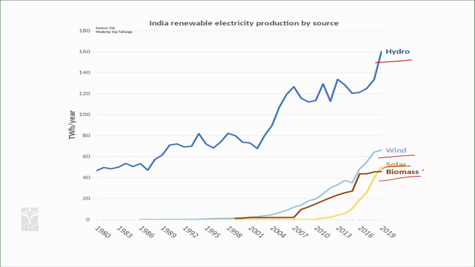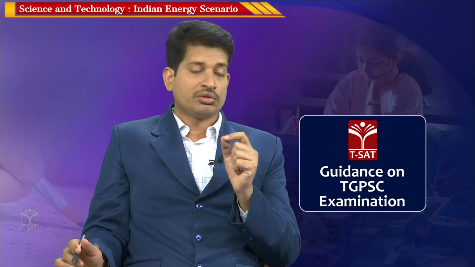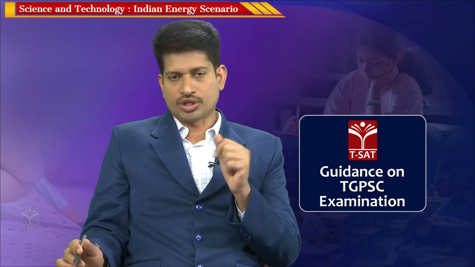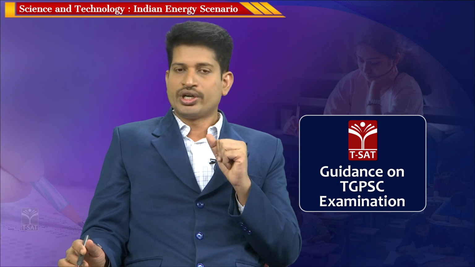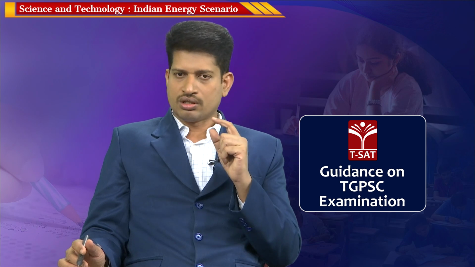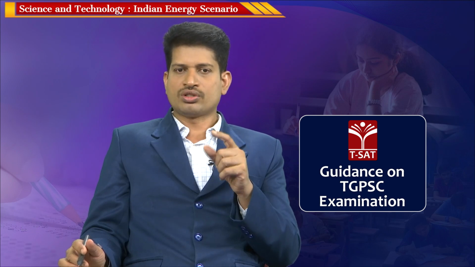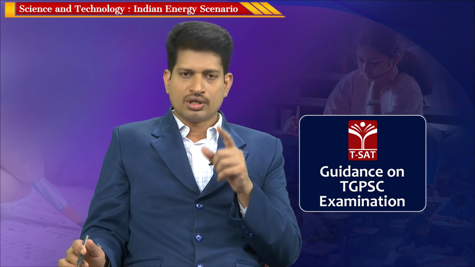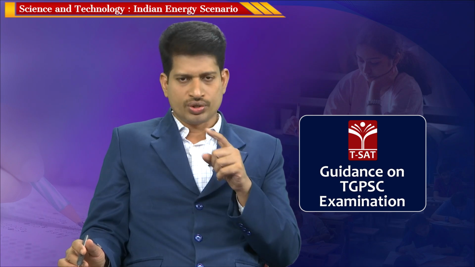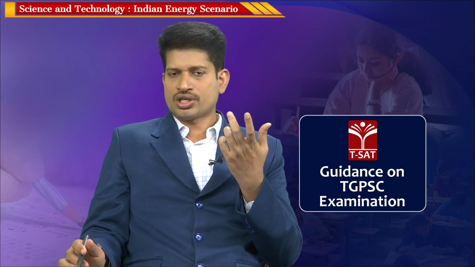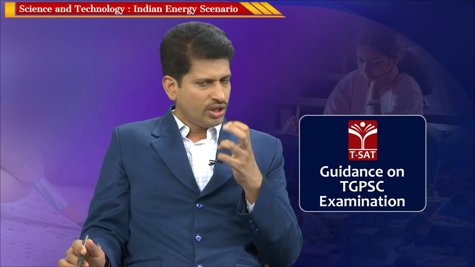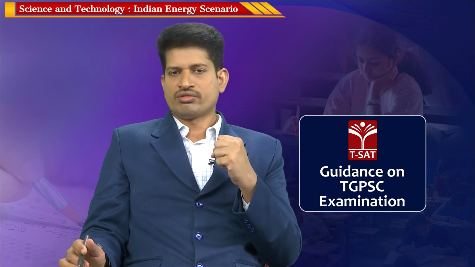Overall, the trend you can observe is a gradual increase in renewable sources of power generation, but still we need to reduce the dependence on fossil fuel. The disadvantage of fossil fuels is that they are not renewable and they are responsible for a lot of pollution. Because of this, and because we have agreed upon certain international conventions on climate change, we need to reduce the use of fossil fuels.